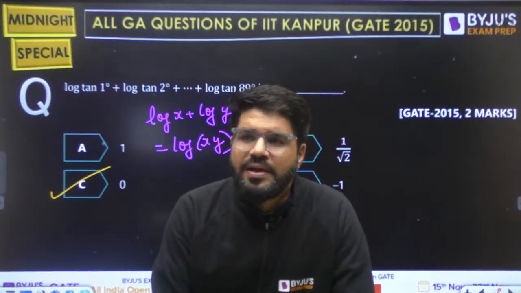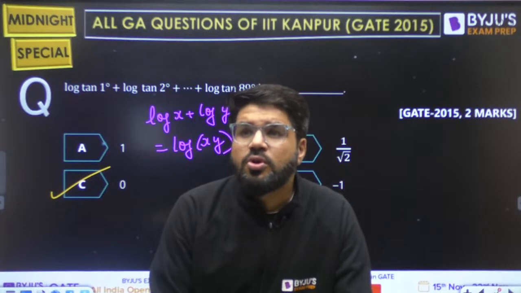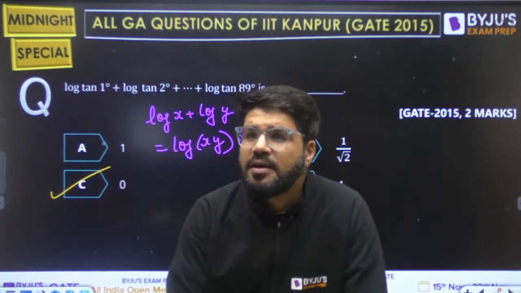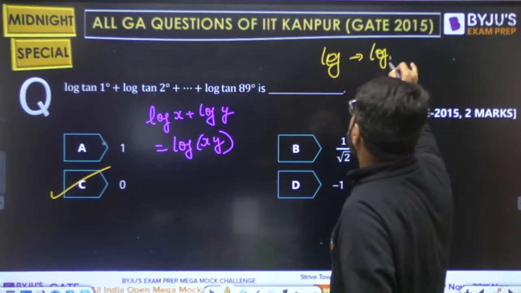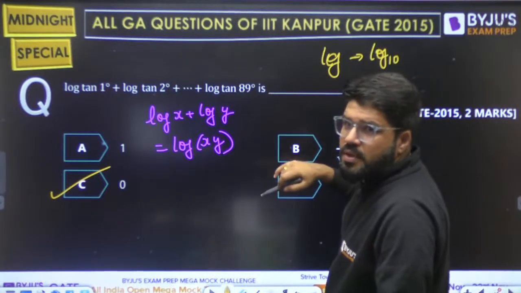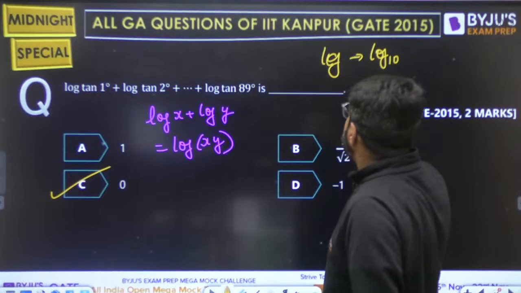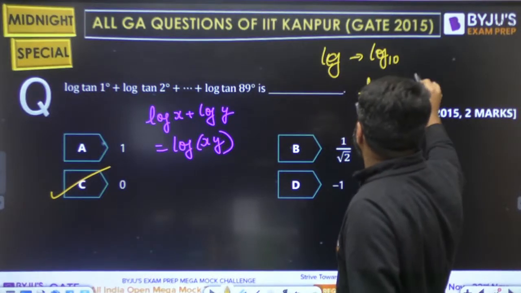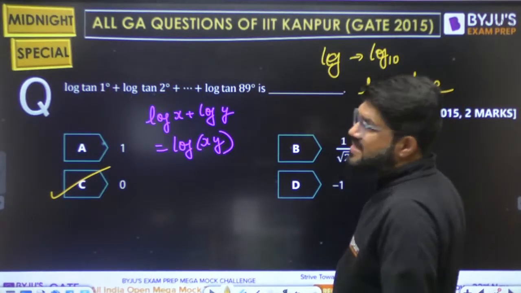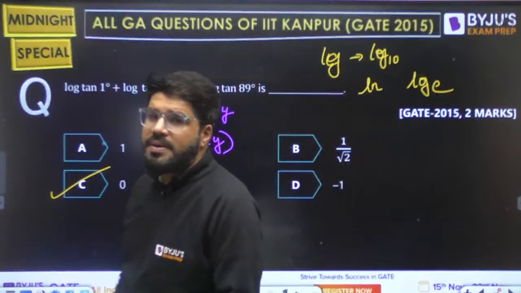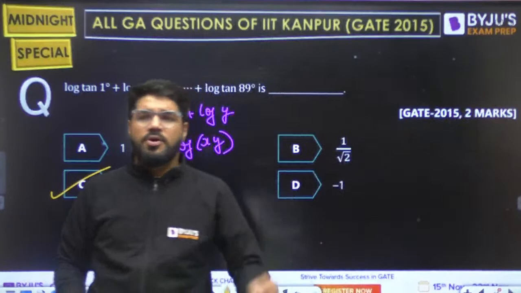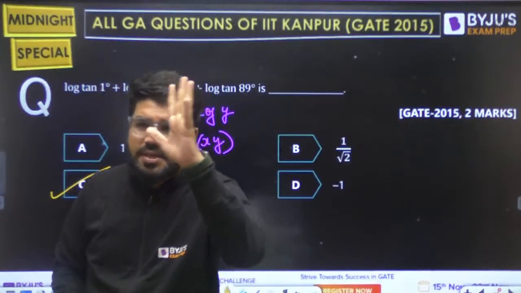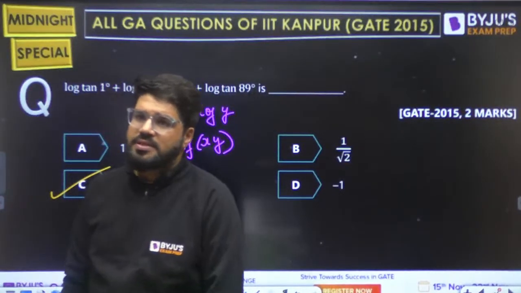Here they have not mentioned the base, but log 1 to any base is 0. Suppose the base was required and is not mentioned: normally log represents the common log, log to the base 10. If ln is mentioned, that is the natural log, log to the base e. Here we don't require the base because log of 1 to any base is just 0. Logarithm questions, okay?